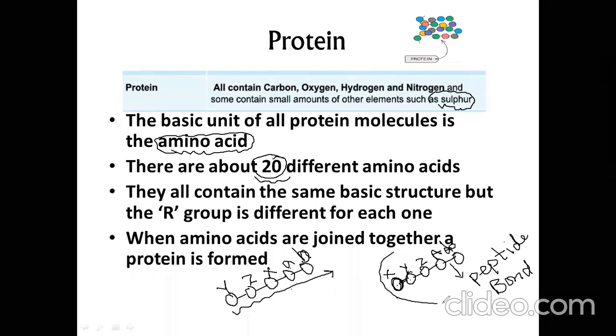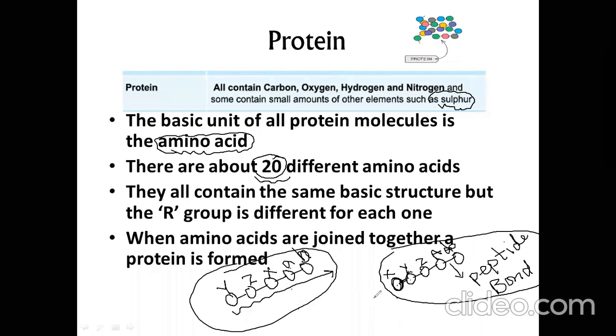So this is, for example, protein A, and this is protein B. Both are different from each other. Both contain amino acids, but the sequence of amino acids is different in both molecules. This is why this is one protein and this is another protein.